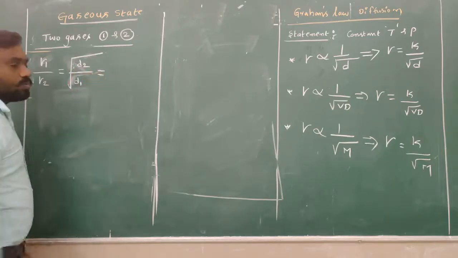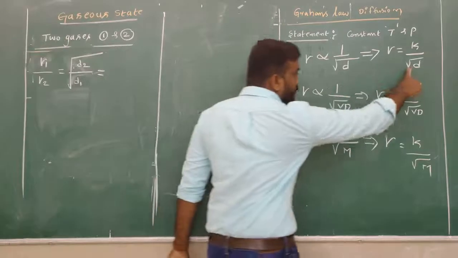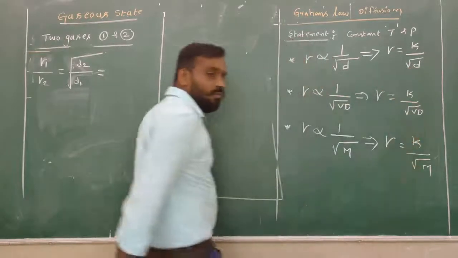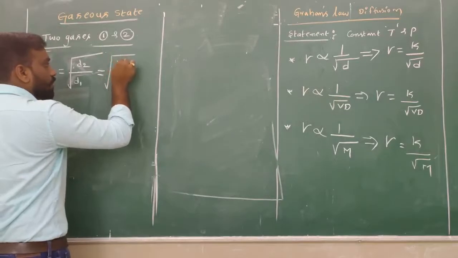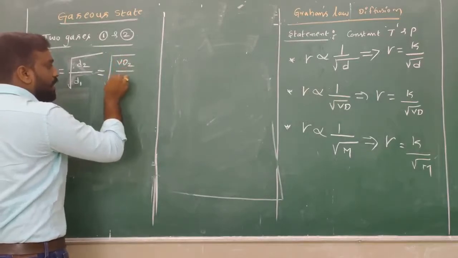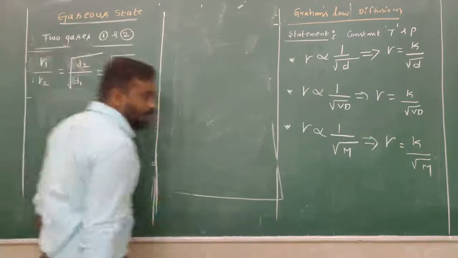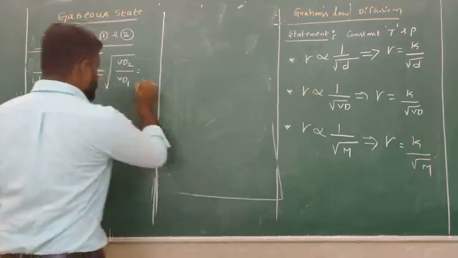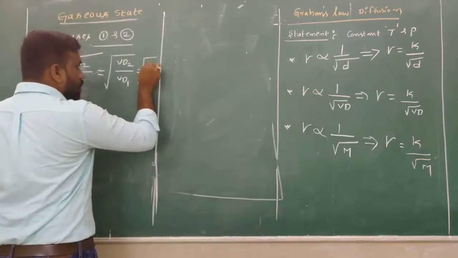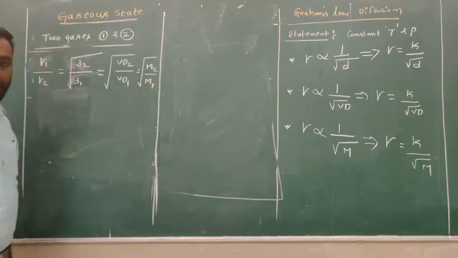That is equal to, and then in the place of density, we take vapor density. So we go to VD2 divided by VD1. And here also, in the place of vapor density, we have molecular mass. Then it is the square root of molecular mass 2 divided by the square root of molecular mass 1.